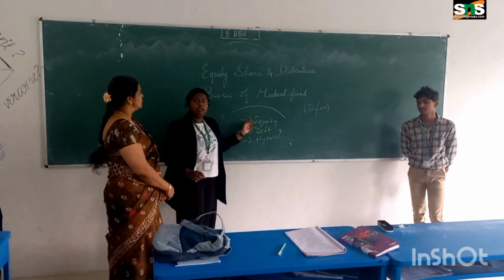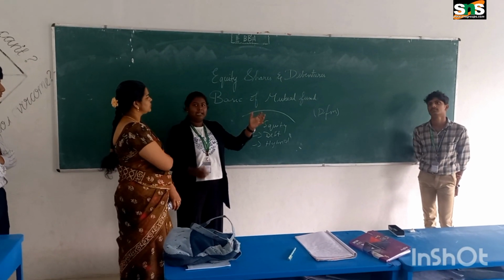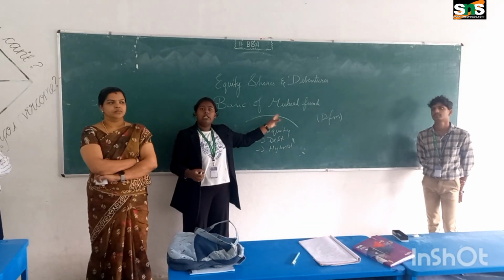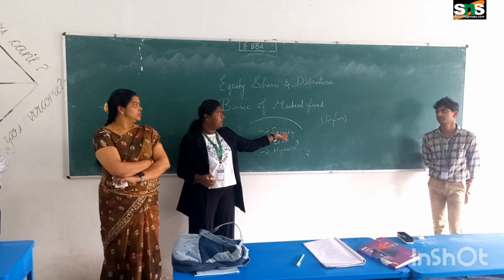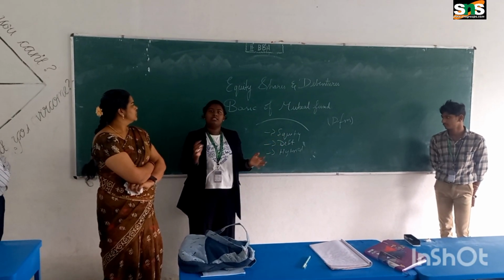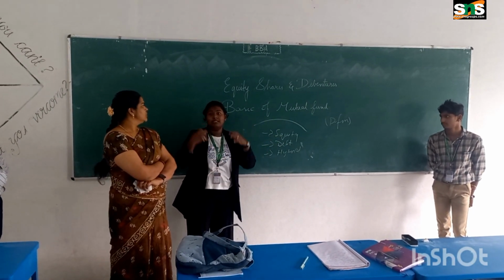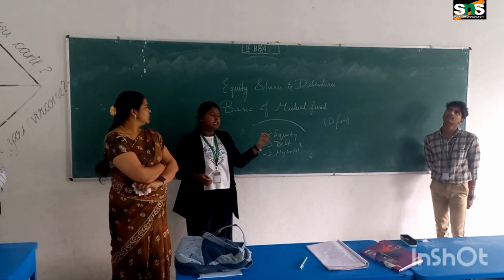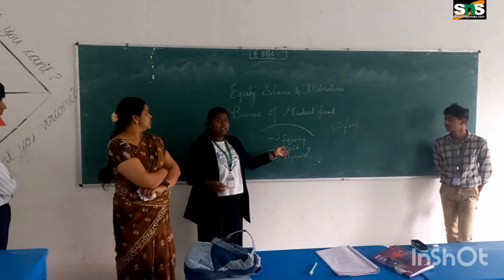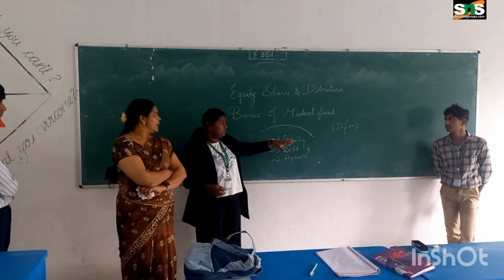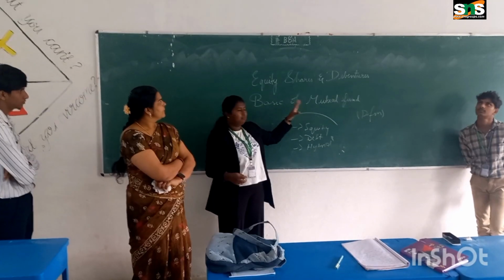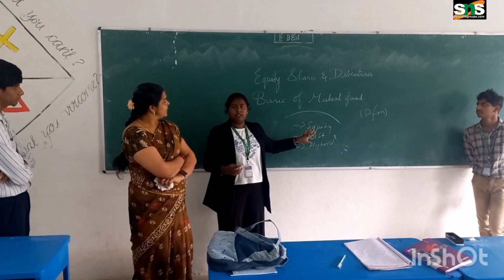An equity mutual fund collects money from the investors and invests in shares only. The second one, the debt mutual fund, invests in securities and bonds. Keeping something as a security, they invest, and this is also done only when the investors are ready to invest. Hybrid means they do both, that is shares as well as securities and bonds. This is the basic introduction of mutual fund.